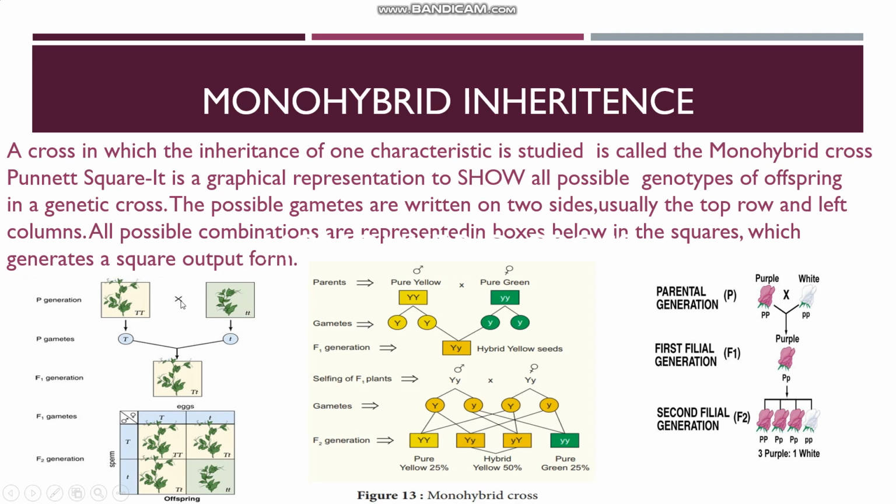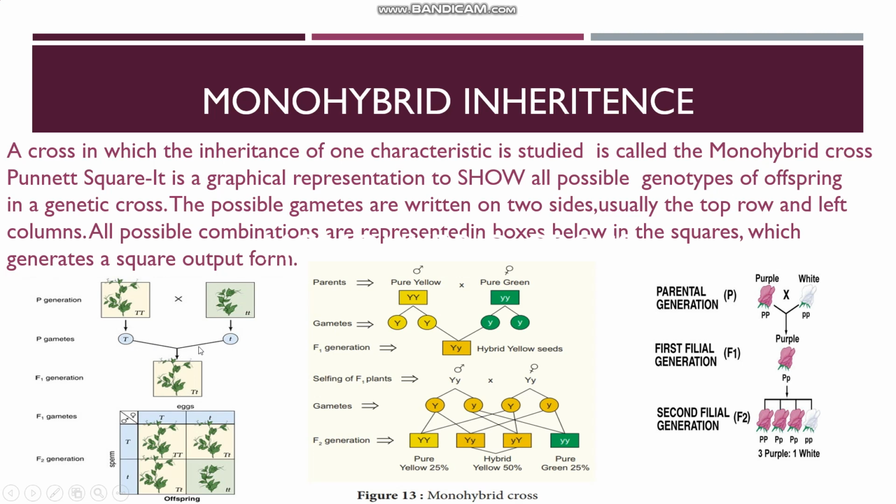Now when these two plants are crossed, the gametes produced by this tall pea plant are always capital T, no small t, because the parent is pure. The gametes produced by this dwarf plant are always small t. Gametes should be encircled.